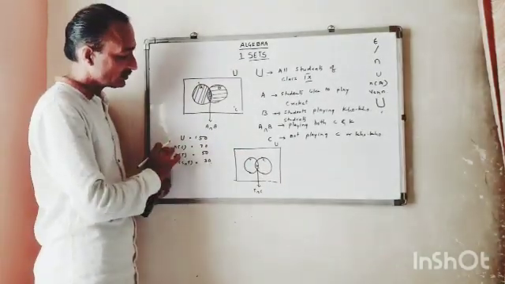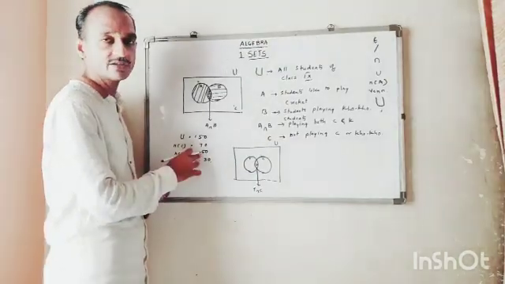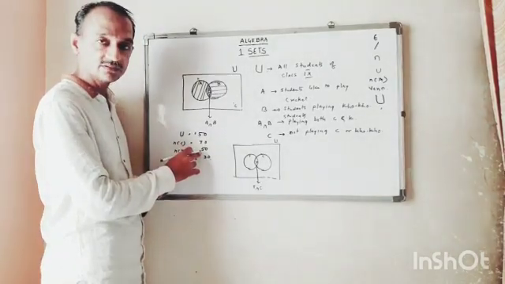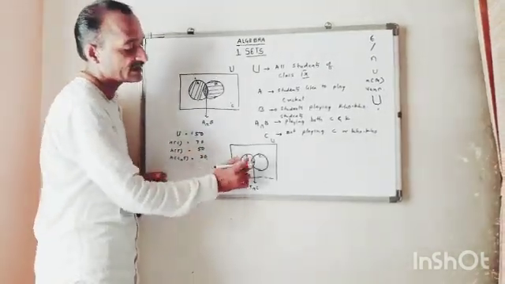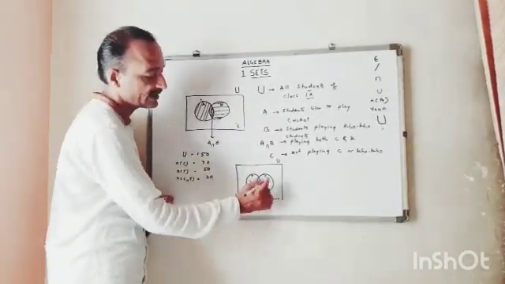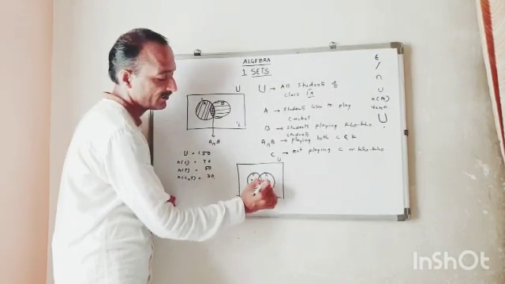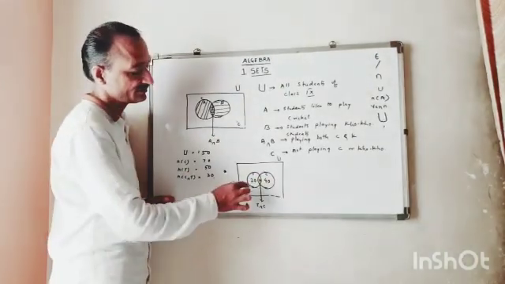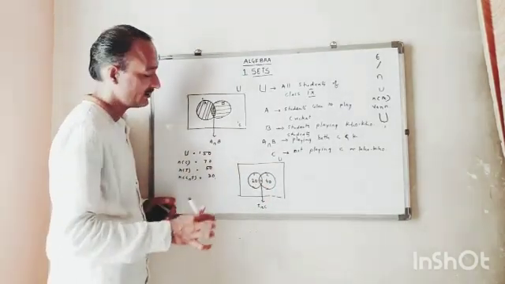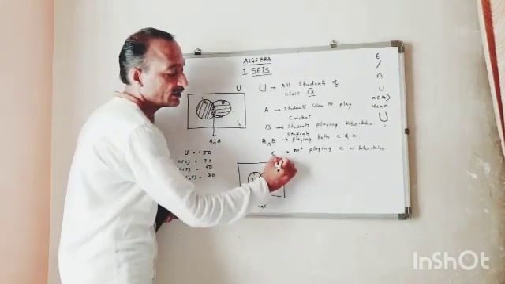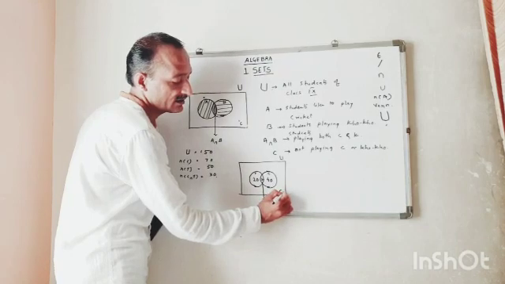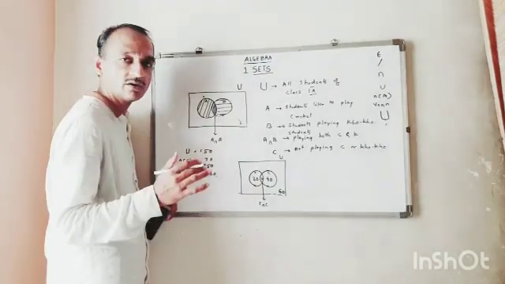Totally there were 50 students who drink tea. 50 minus 30, 20. 70 minus 30, 40. Now total number of students is 20 plus 30, 50, 50 plus 40, 90. 150 are the total number of students. 150 minus 90, 60. They don't drink tea or coffee.